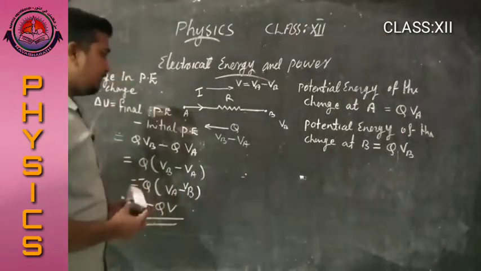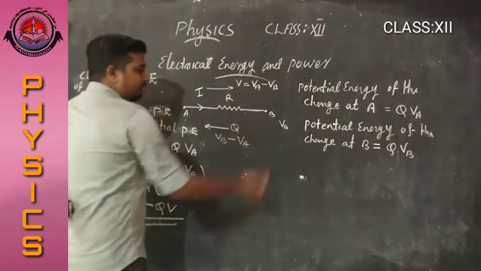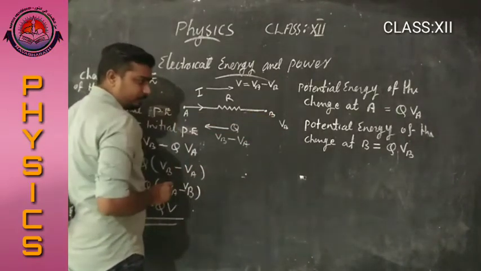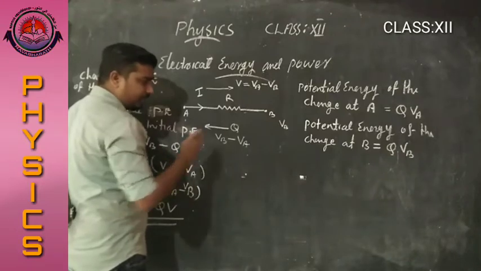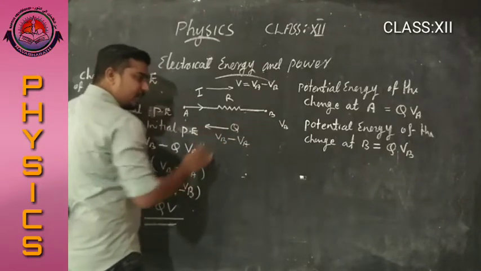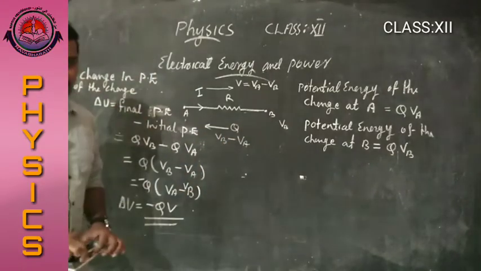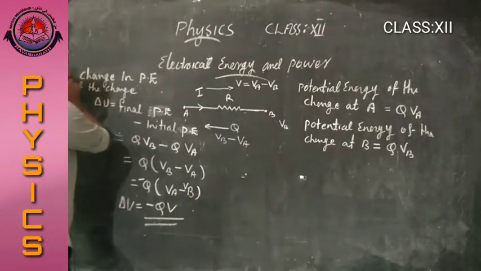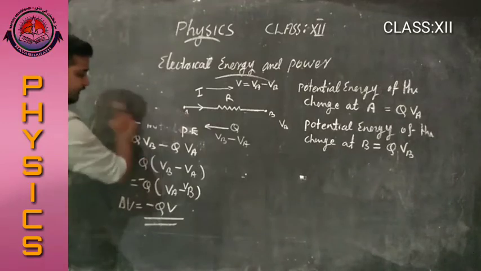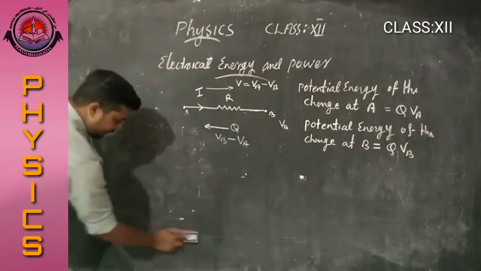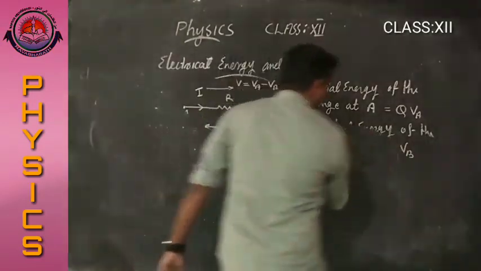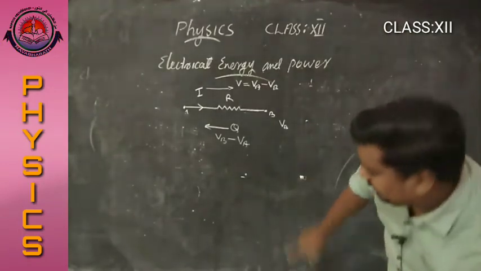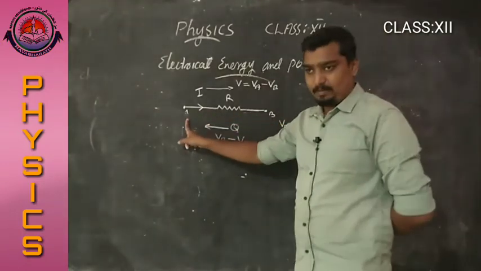Listen. Here the charge is flowing from B to A. In that time, the charges are moved without collision. At that time, potential energy or kinetic energy is formed. We have the charges flowing from B to A.